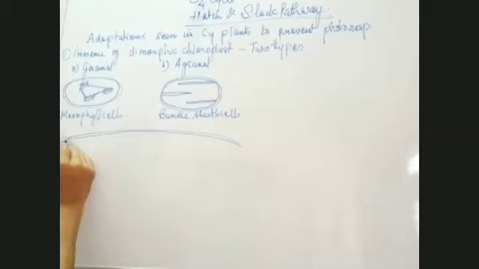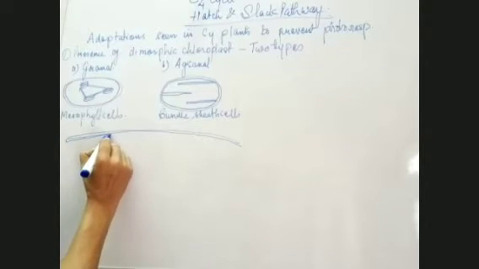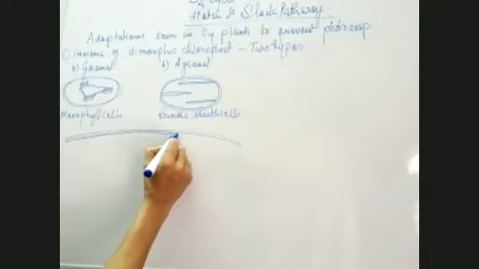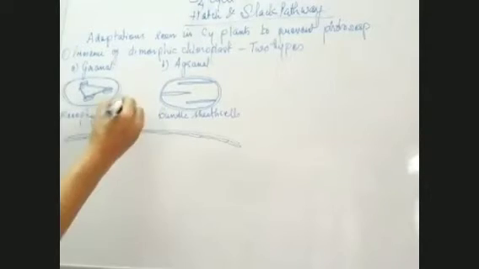This is the upper epidermis. Then the mesophyll layer, which is divided into two further parts, you know it.